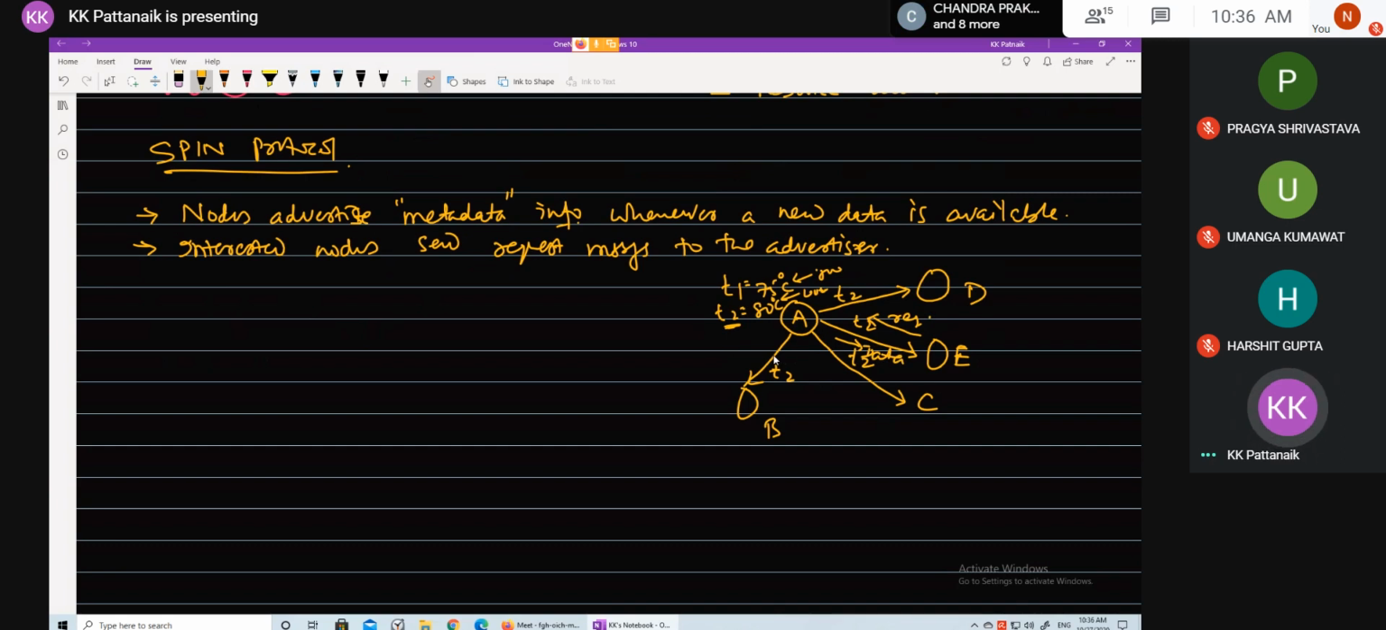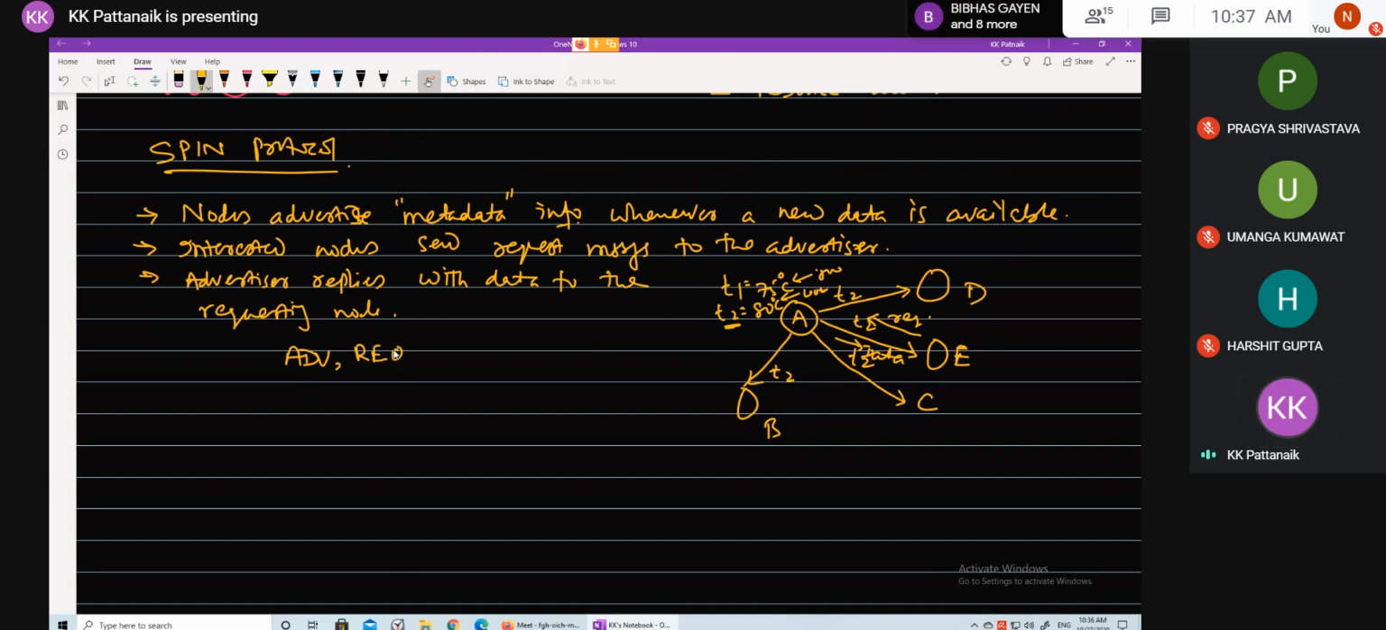About the fundamental SPIN protocol. Right? So what we see here is that the third one, the advertiser replies with data to the requesting node. That's it. So in a way, it has three messages to complete the process. Message 1 is the advertisement, ADV, message 2 is the request, and message 3 is the data. That's it.